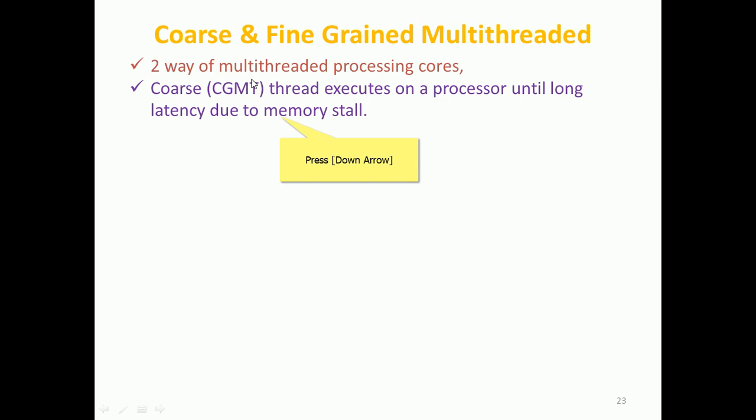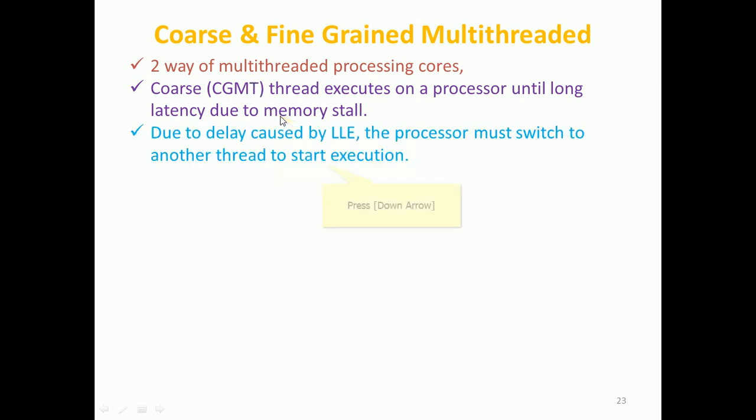So long latency will be sustained here. If memory stalls are there, it has to wait, right? That is the long memory latency due to the delay caused by a long latency event, an LL event.